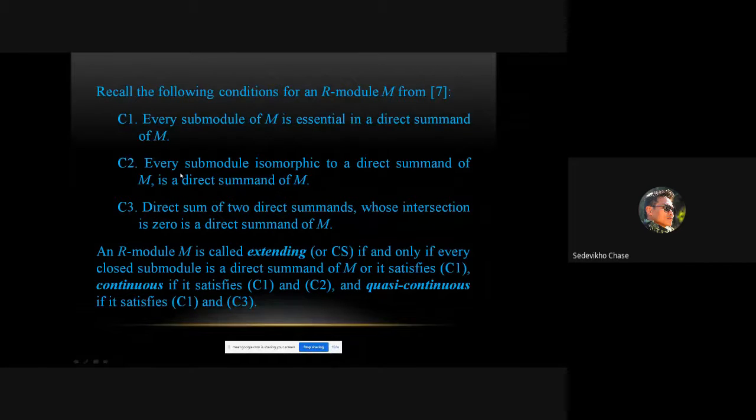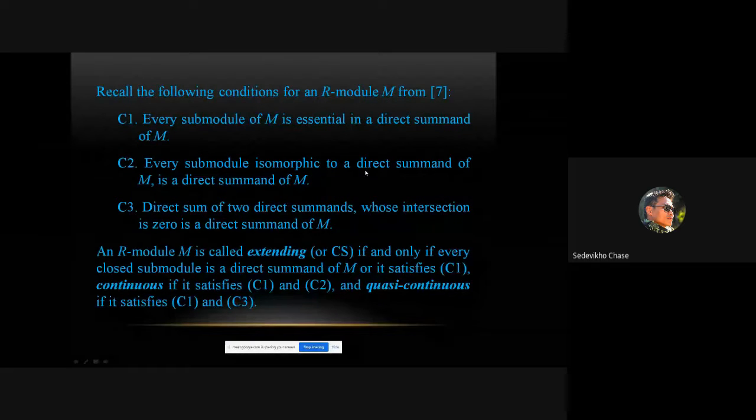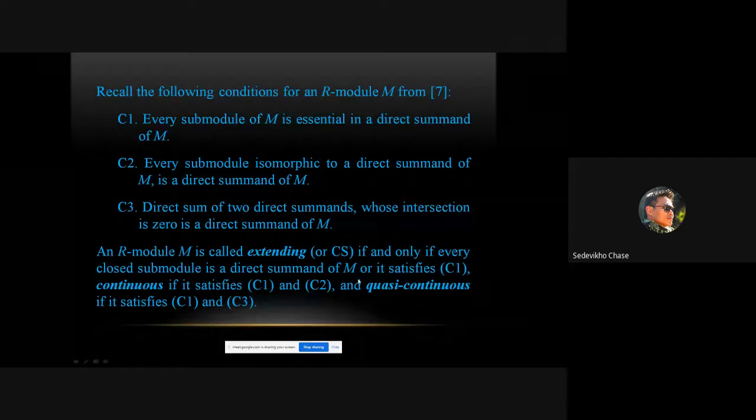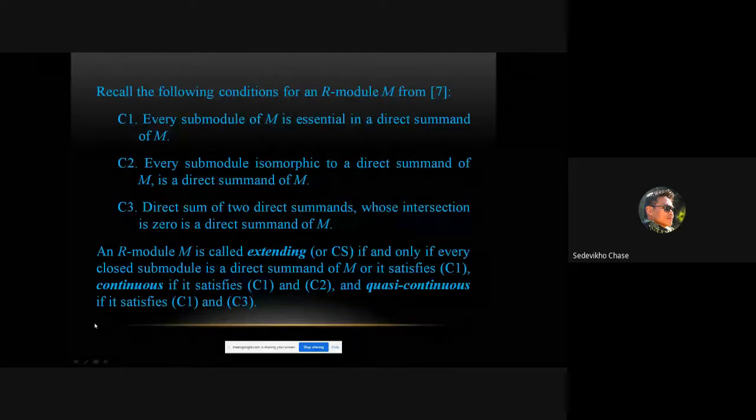Condition C2 stands for: every submodule isomorphic to a direct summand of M is a direct summand of M. C3: the sum of direct summands whose intersection is 0 is a direct summand of M. So an R-module M is called extending, or CS, if and only if every closed submodule is a direct summand of M, or it satisfies C1. It is continuous if it satisfies C1 and C2, and quasi-continuous if it satisfies C1 and C3.